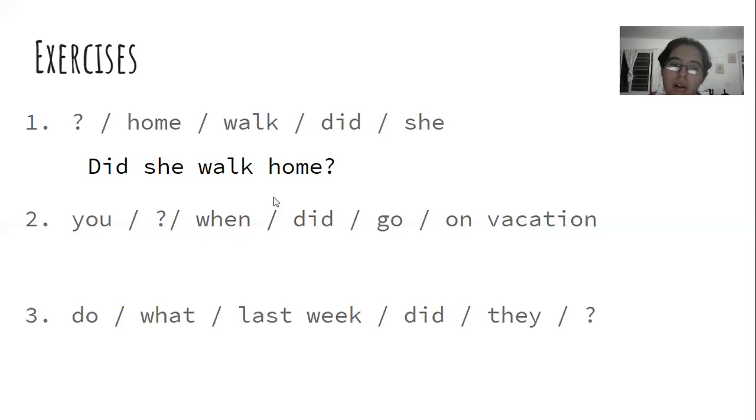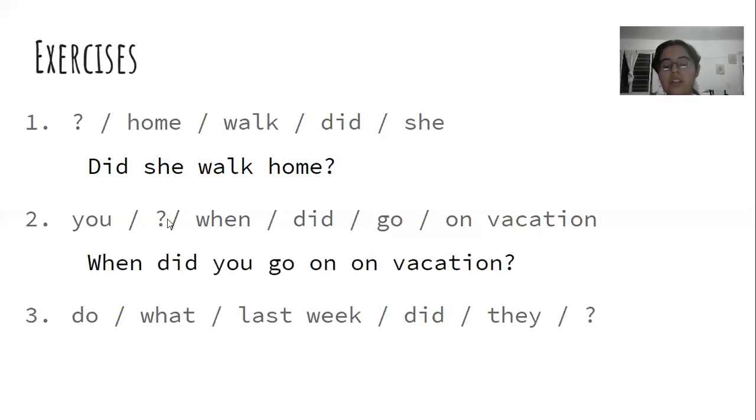What about number 2? How do we start number 2? So we have you, question mark, when, did, go, on vacation. So we have when, which is WH, so we can start with that, when. Afterwards, we need the auxiliary, did. Which one's the subject? The subject would be you. So when did you, then the verb in simple form, go, complement, on vacation, question mark. When did you go on vacation?